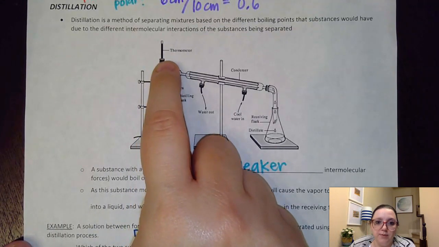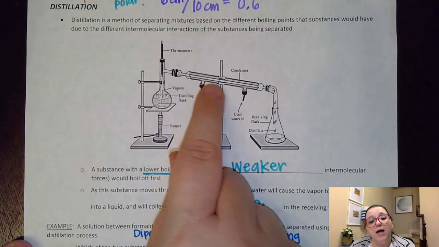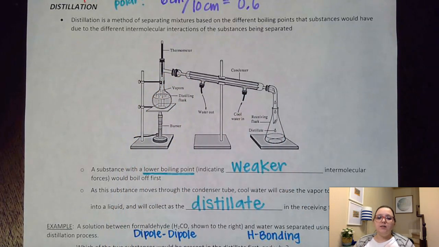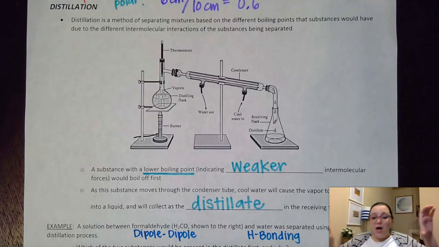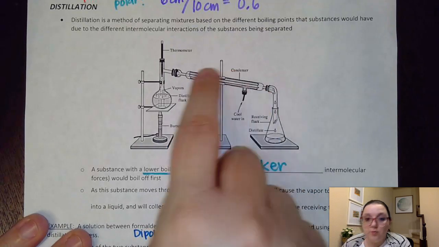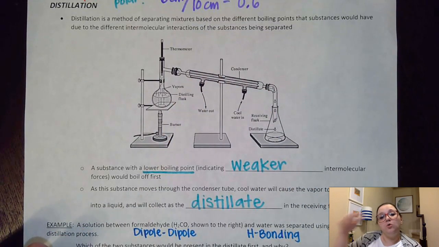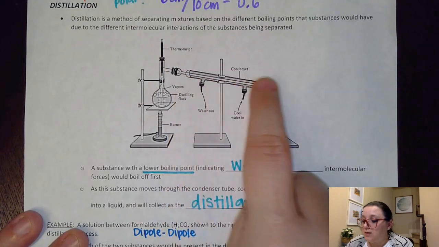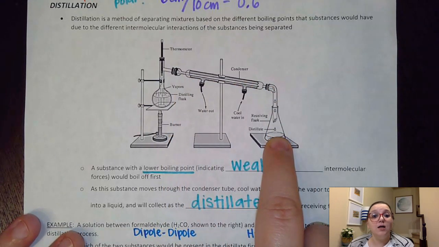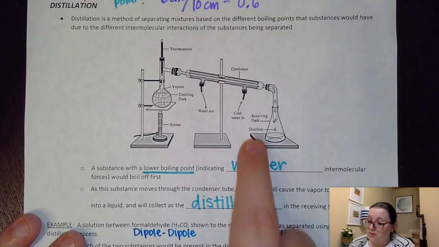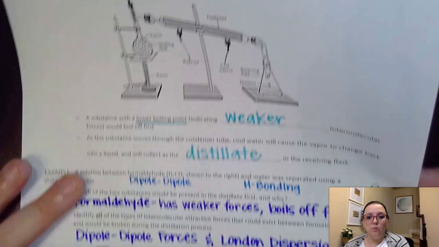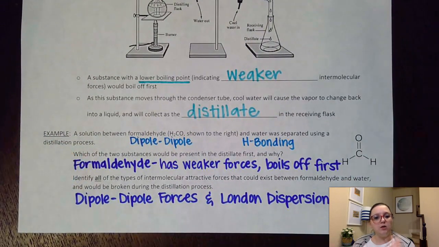However, I have a stopper up here. And so what would happen is I would run that gas through what is called a condenser tube. A condenser tube is kind of like a double layered tube where the inner tube is where I run through the gas, and the outer tube I would actually run water through it. Cool water would help to cool down that gas and cause it to recondense into a liquid. And so then I could collect that liquid, and when I do that, it is called the distillate. So based on having different intermolecular force strengths, I can predict which one might be in that distillate first and which one would remain in the original distilling flask.